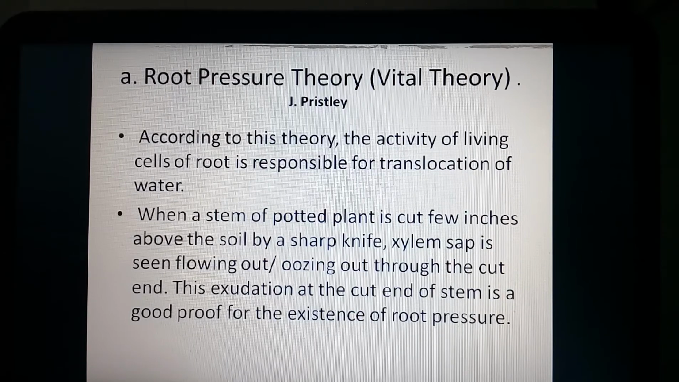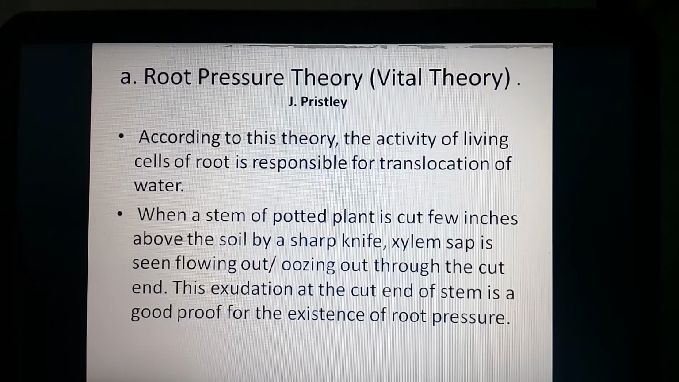Why does the water ooze out? Here there is no transpiration pull, because all the leaves of the plant body have been removed. Only the stem is there, a few inches above the soil. Then this water exudation, the flowing out or oozing out of water through the cut end, is due only to the root pressure.